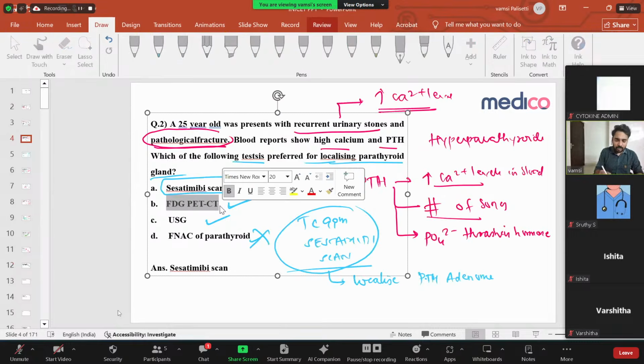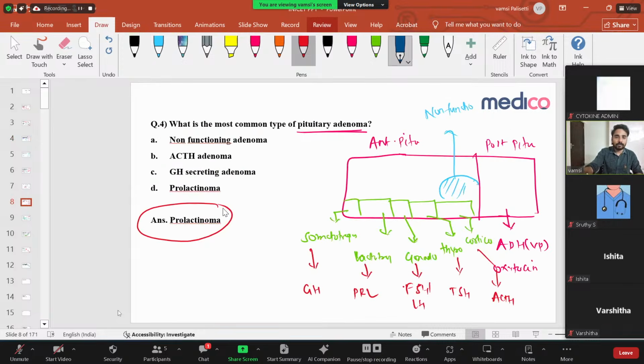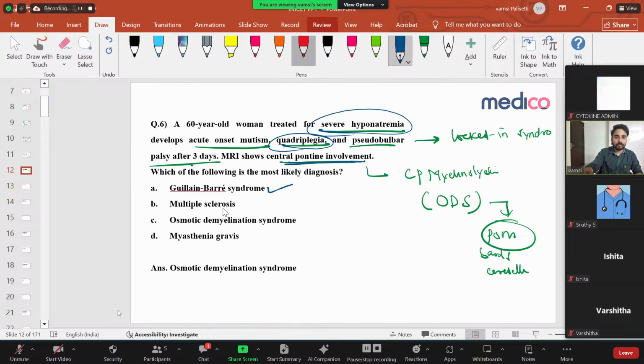Multiple sclerosis would present with something like optic neuritis or internuclear ophthalmoplegia, all these things. That is also not it. And osmotic demyelination we discussed. What about myasthenia gravis? Myasthenia gravis definitely has a diurnal variation, so that's also not the cause. The only answer is osmotic demyelination syndrome.